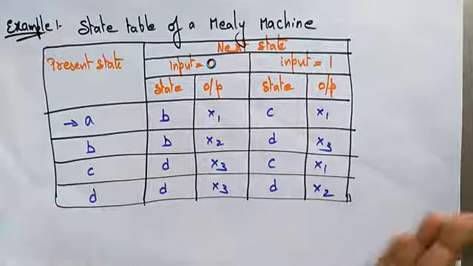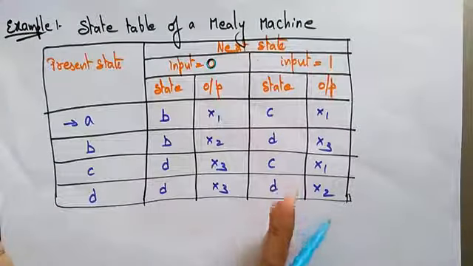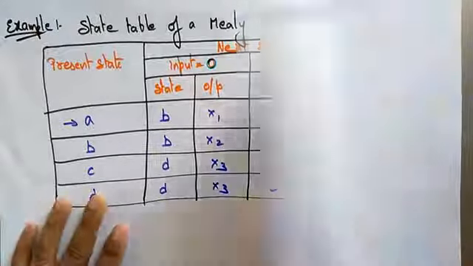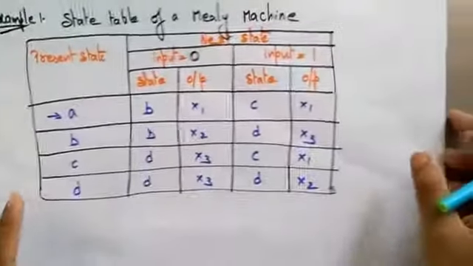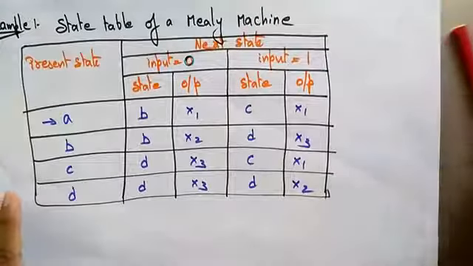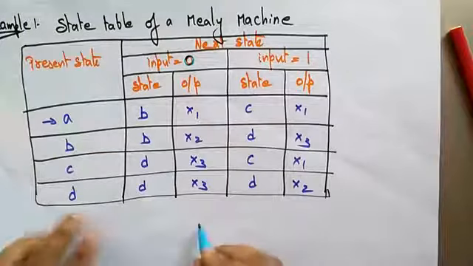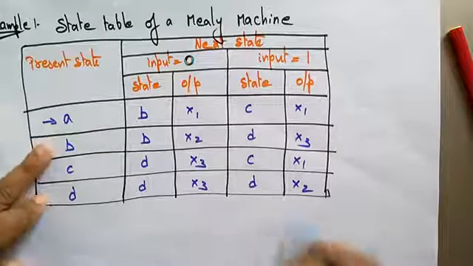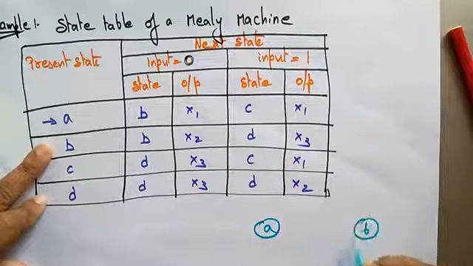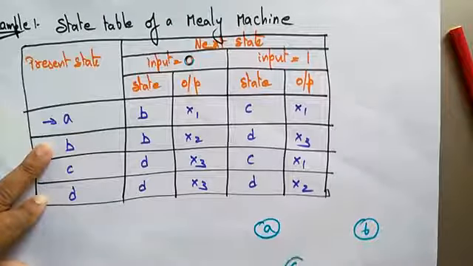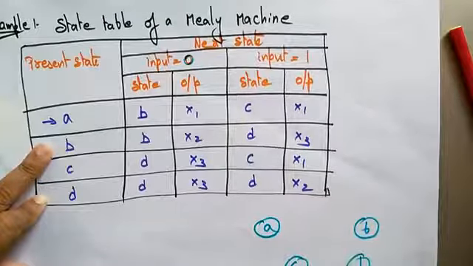Here they have given a table. This is a Mealy machine table. By seeing this Mealy machine table, you can draw the transition diagram. Let me explain here. If I rotate the page, it will be confusing for you. How many states are there in total? You are having 4 states. Let me take the 4 states: A, B, C, D.